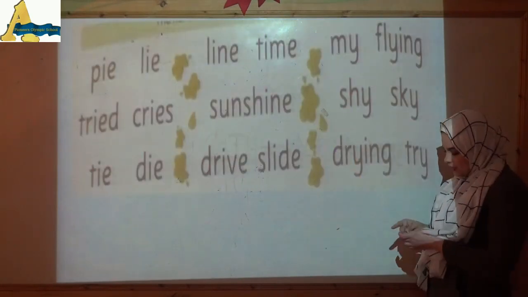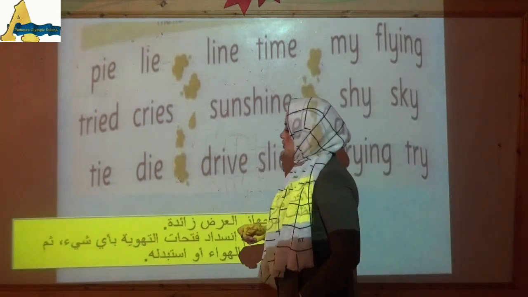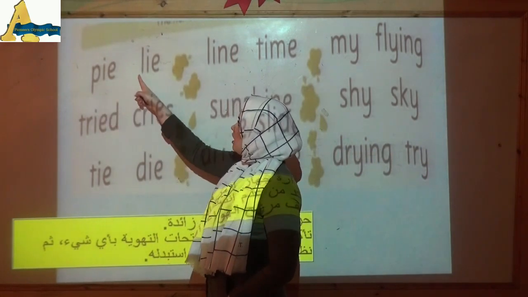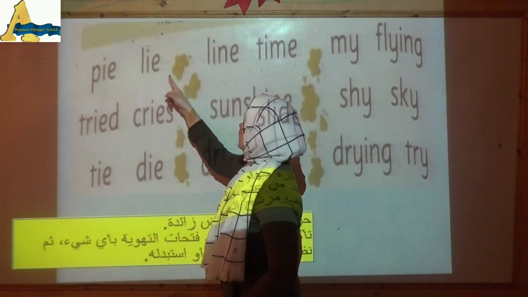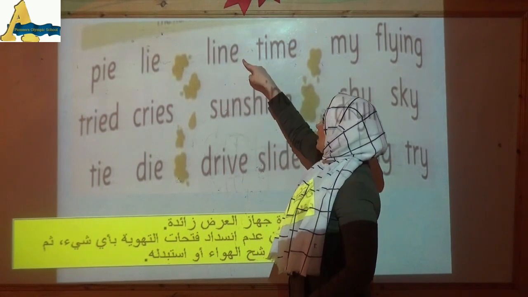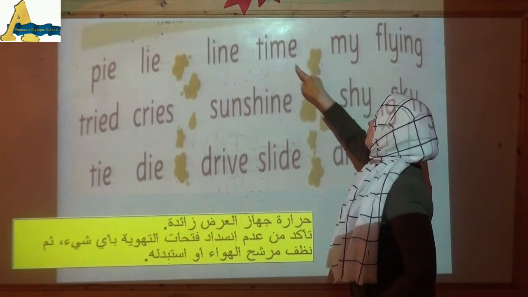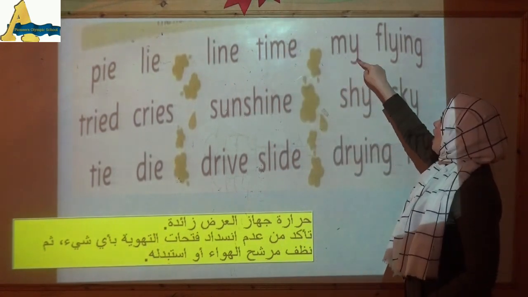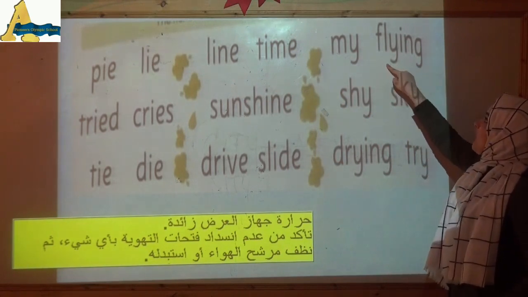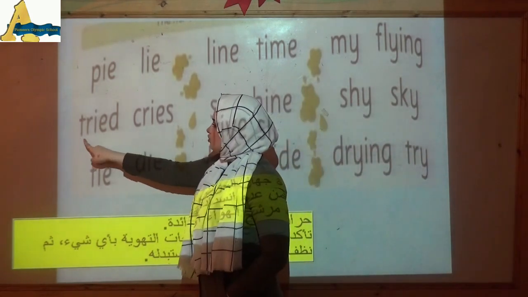Okay, now we will open page 34. Let's read together these words. Pie. Lie. Tie. Time. This is mine. Fly, flying. Okay. Here, tried.